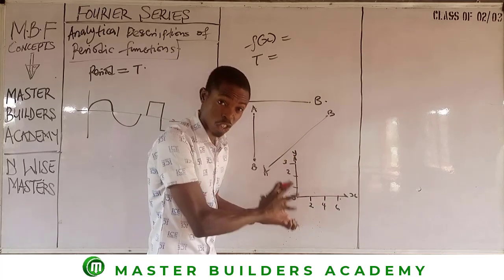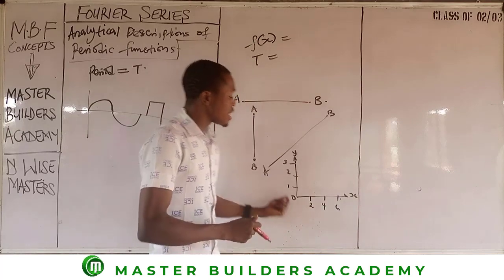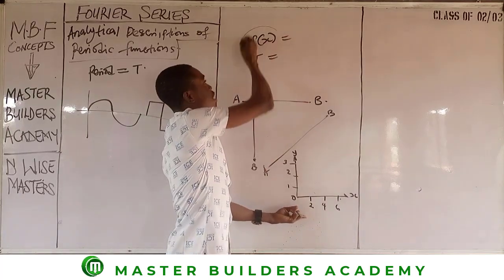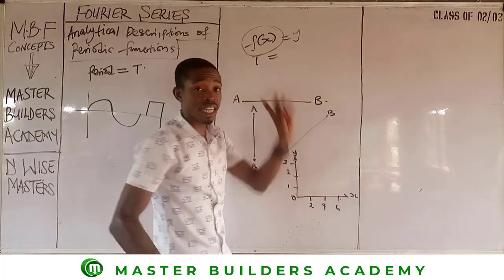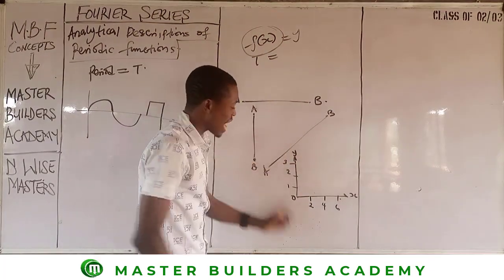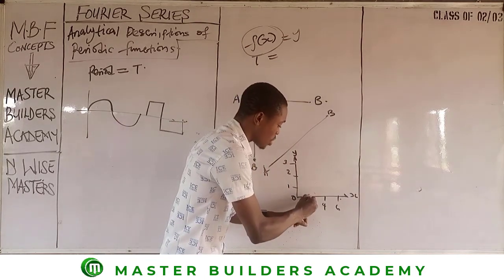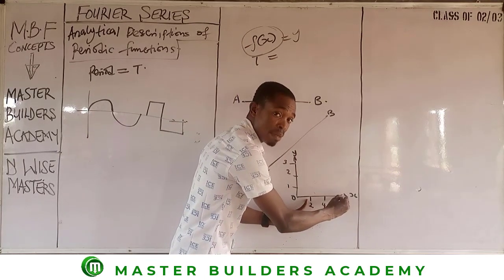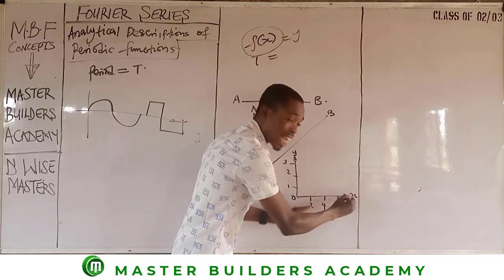As the case may be, let's assume this is a graph that we have. Now, this analytic f of x can only exist, which is the same thing as y. Don't forget that f of x is y, which is the value here. F of x can only exist when there is what? A variation in the periodic function f of x. Alright? So you must have a variation along the x axis.